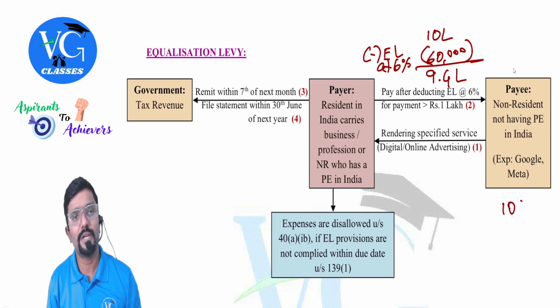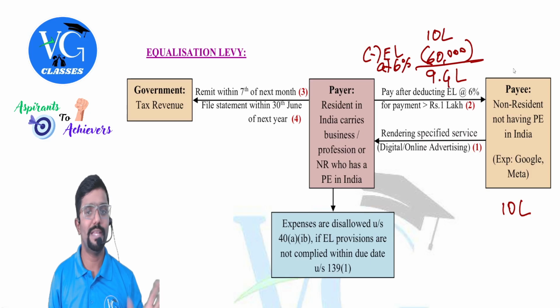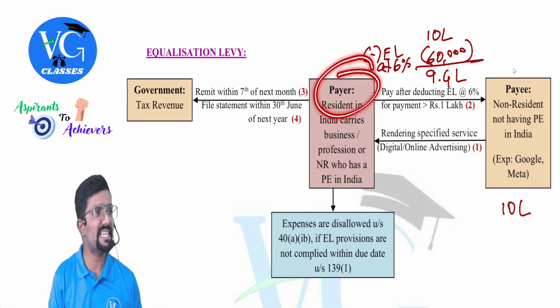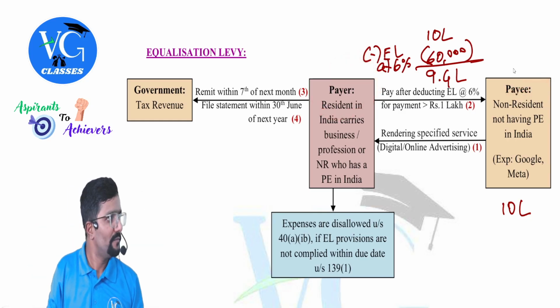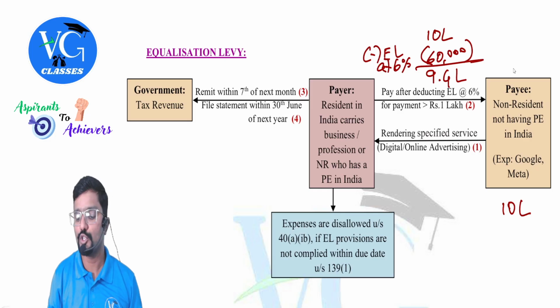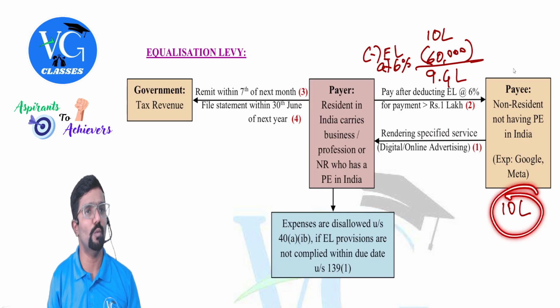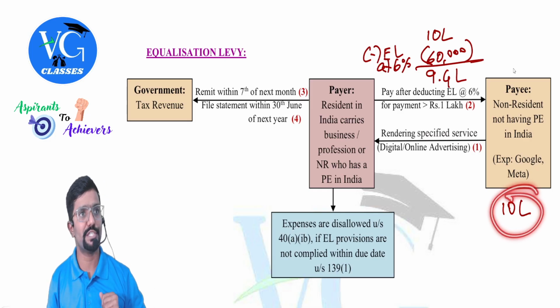For payee, what is actually income? 10 lakh. But will it be taxed again? No. They told if payer has already deducted equalization levy, for payee, that income is exempt. So should he pay tax again on this 10 lakh? No. Fine, he can relax.